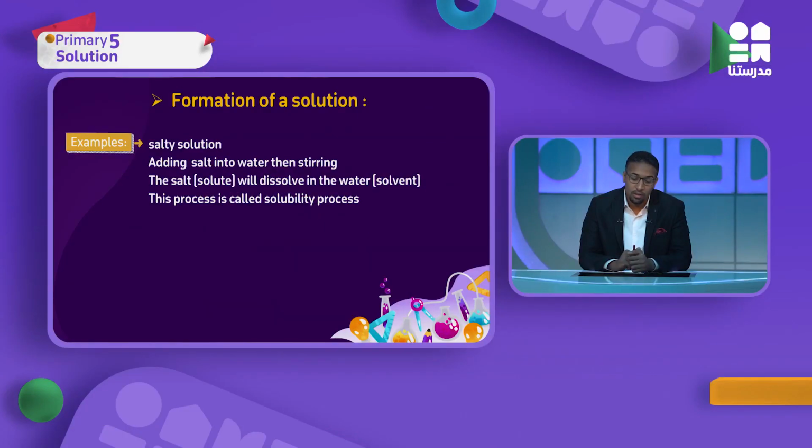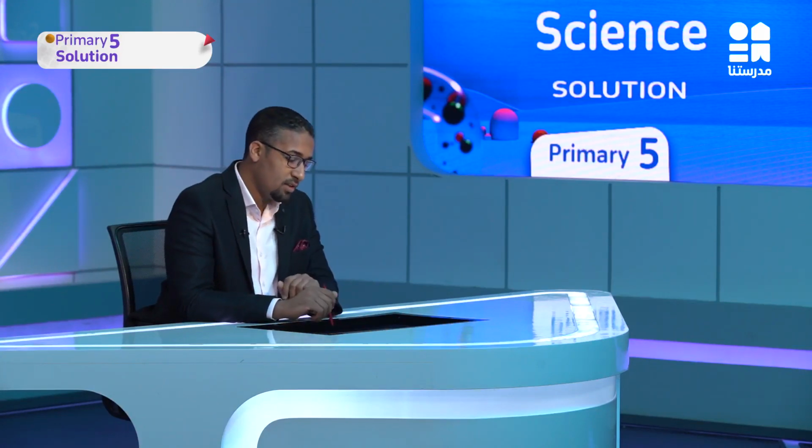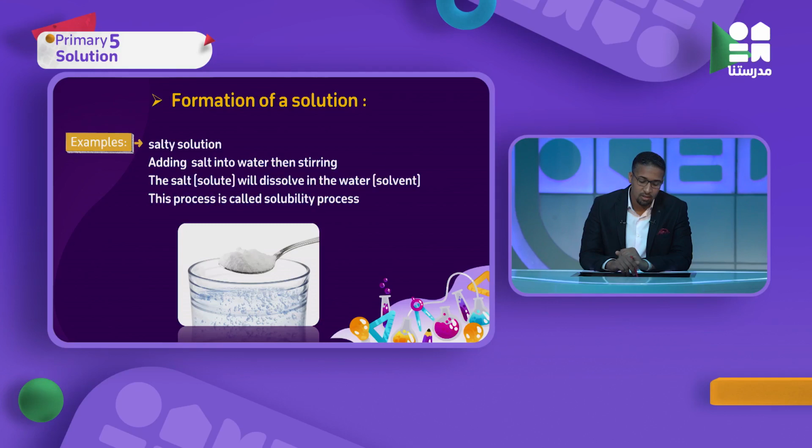The salt represents what? The solute, which will dissolve in water. Water represents the solvent. This process is called the solubility process. So what is the solubility process? We will know that. When we dissolve some salt in water, the salt disappears in water. So the salt is the solute, perfect. And water, the solvent. Amazing. So let's continue and learn what the solubility process is.